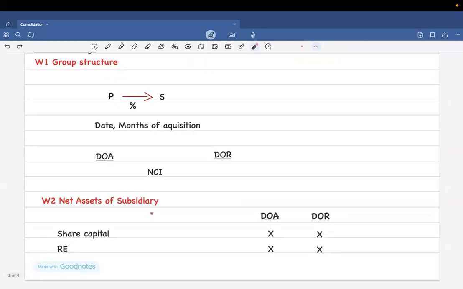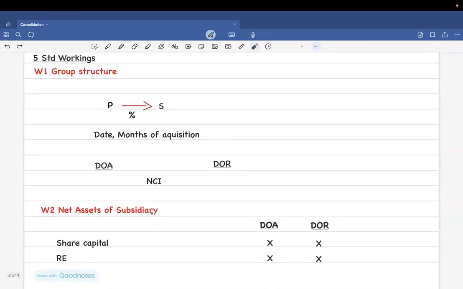Now, the second working is the net assets of the subsidiary. Net assets means the assets that are remaining net of all the non-current liabilities, everything that the company owns. In the net asset working, you're going to have two columns, DOA and DOR, date of acquisition and date of reporting. And you would be given in the question an SOPL and SOFP of both the companies, and you need to fill in the gaps.